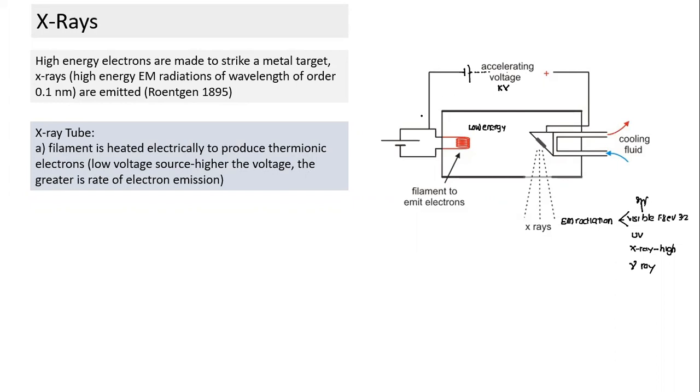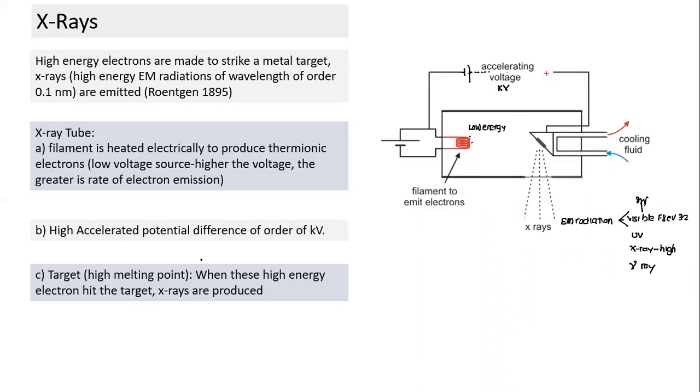So when we use this one, because this is the positive terminal, it will attract these low energy free electrons. They will accelerate, and if it is free space, you should understand from here to here, they'll get uniformly accelerated because the field will be uniform here. So they'll get accelerated here. And thus the first mechanism is generation of free electrons. Second is acceleration. What kind of potential? Order of kilovolts.